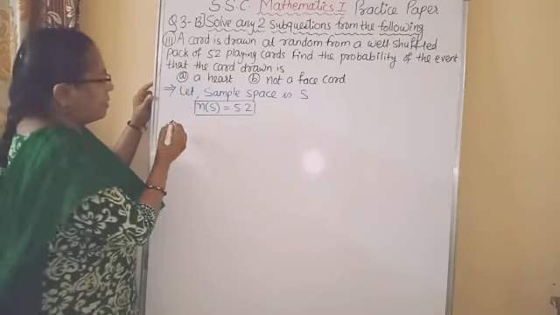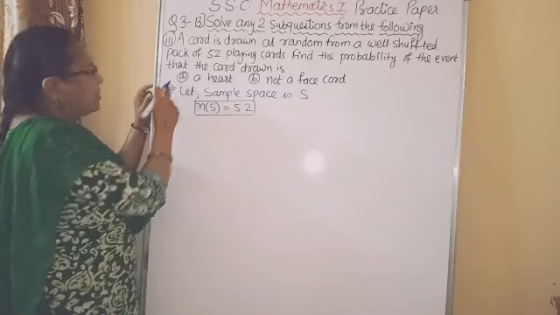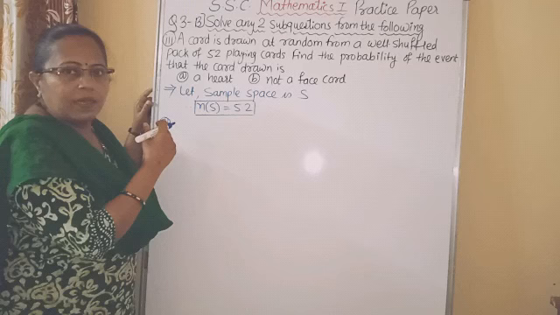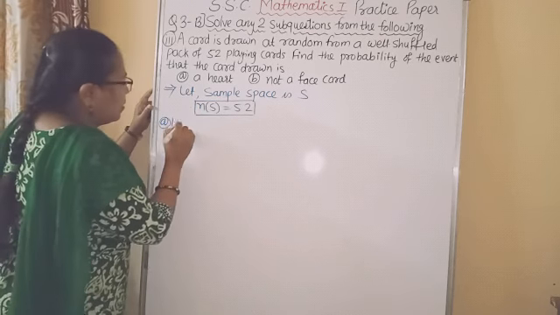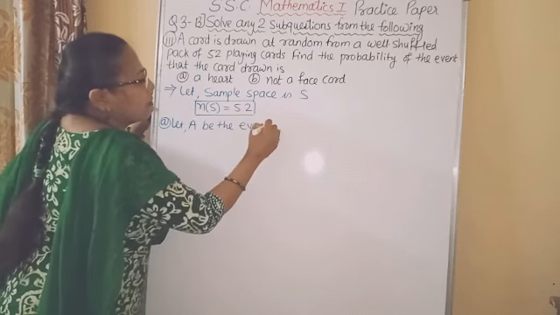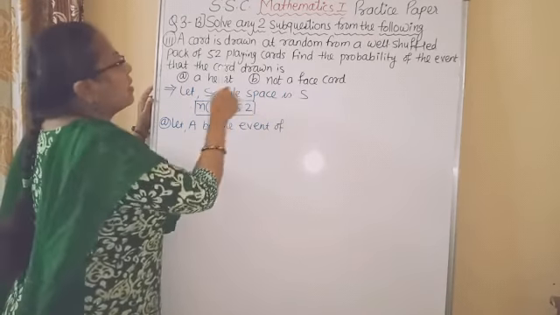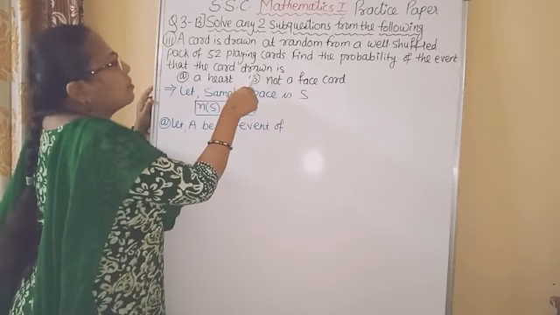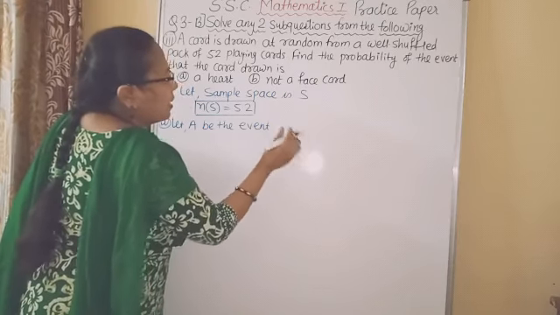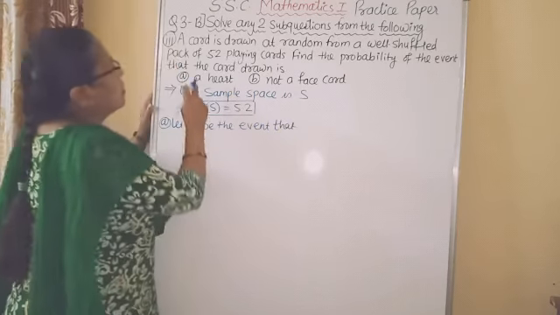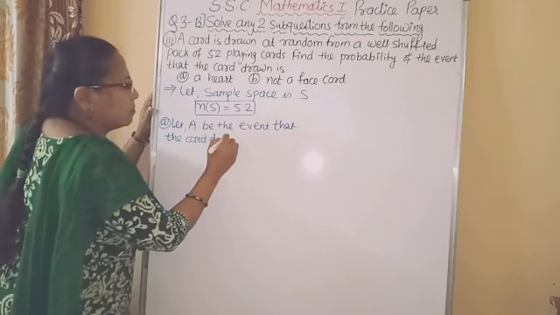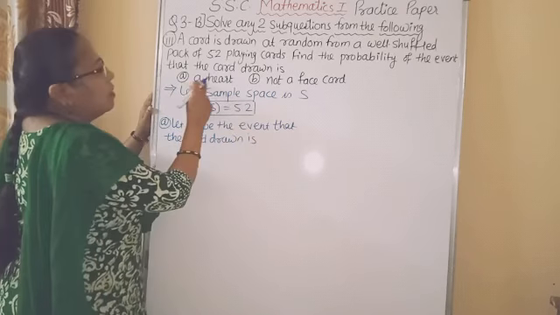Now, first event. Sub question number is given A, so write A. First assume the event as A. Let A be the event of getting the card drawn is a heart.